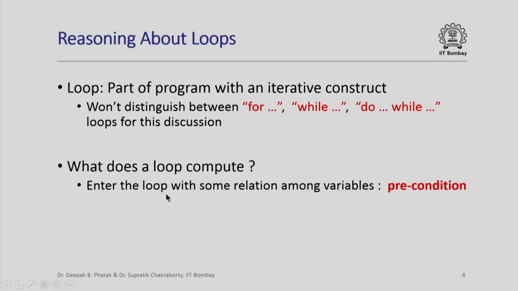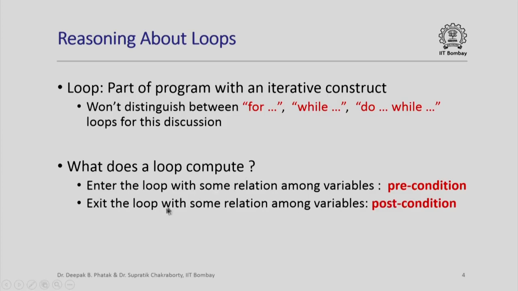When we enter the loop for the first time, there is some relation among the variables of the program. This is often called the precondition before entering the loop, and when you exit the loop, it would have done some transformations in between, and so some potentially different relation might hold among the variables of the program, and this relation which holds after the loop has been iterated and once you have exited from the loop is also called the post condition of the loop.